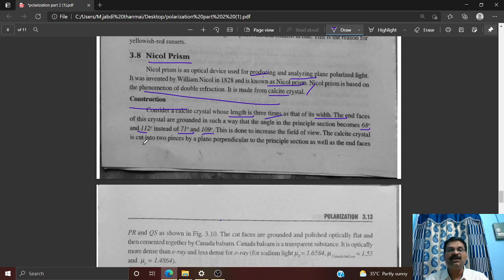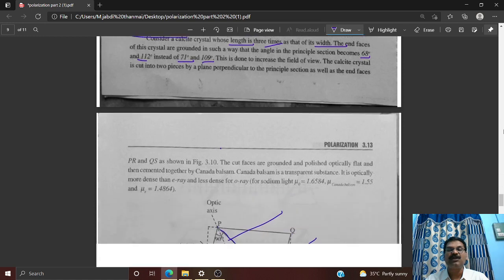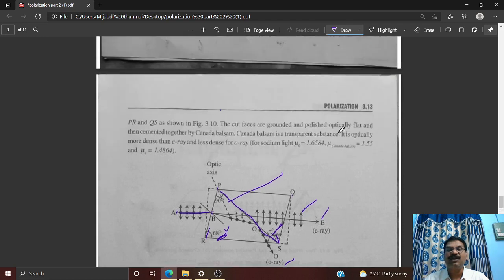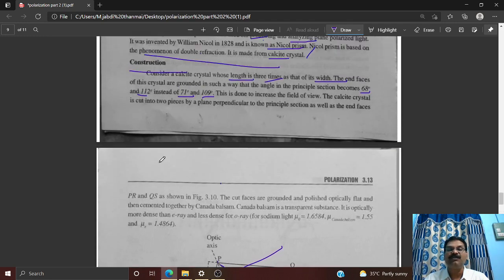Okay, the end faces PR and QS of this crystal are ground in such a way that the angles in the principal section become 68 degrees and 112 degrees. If you see this diagram, here you are seeing 68 degrees and here 112 degrees. Actually it should be 71 degrees and 109 degrees, but when doing the calcite crystal experiment, we described them as 68 degrees and 112 degrees. Is it clear? So the third point, this is done, and it happened due to the increase of field of view.